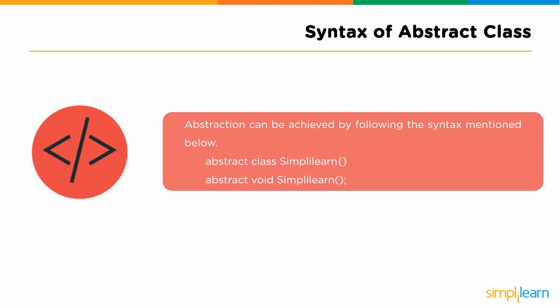Followed by the abstract class, we have the abstract method. To declare an abstract method, we use the keyword abstract, then the return type of the method. As of now, I have used void. Then we have the name of the method, which is based on the user's choice. As you can see, I have used Simplilearn as the name of the method. So, this was by using an abstract class method. The next one is by using an interface method.